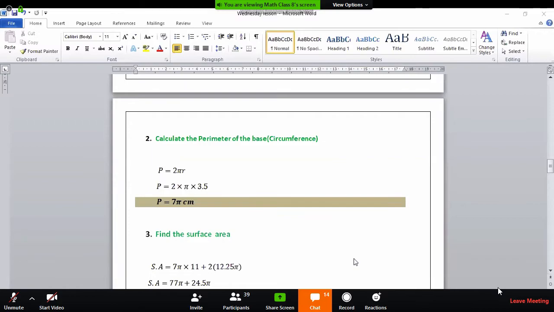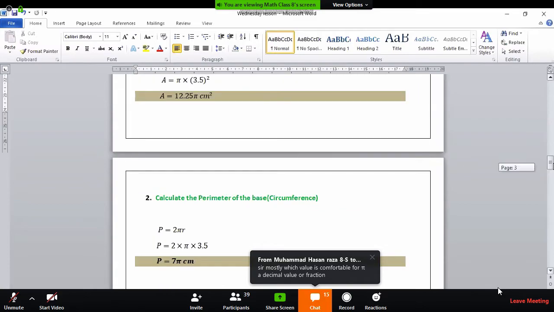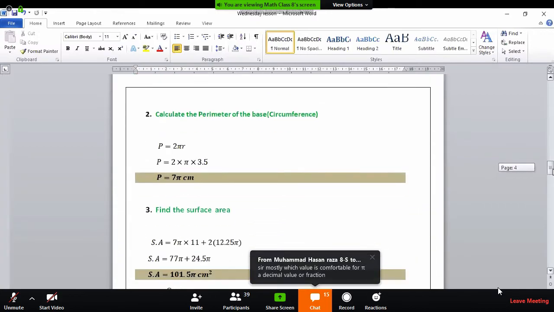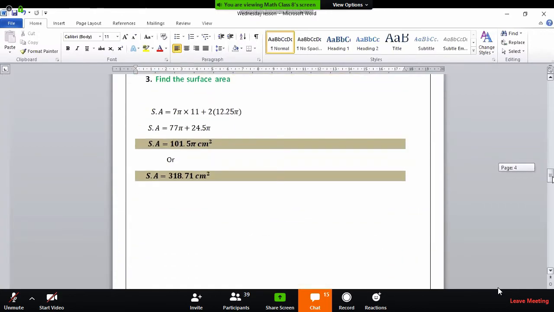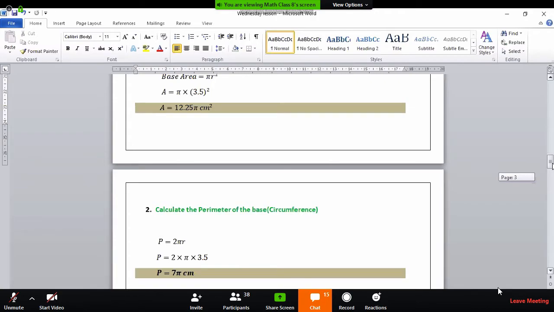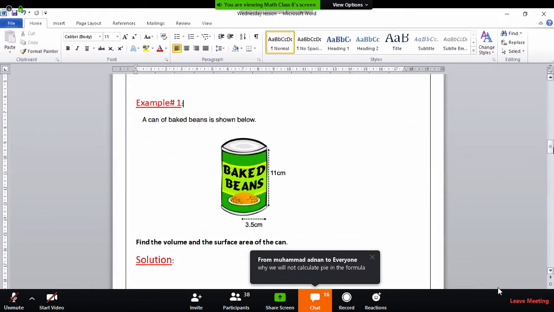We'll be finding the perimeter of the base, because it is required in finding the surface area. Students, I have not calculated the volume over here. I have just calculated the surface area. But when I share the document with you, inshallah I'll be writing the calculation of the volume also. We have calculated the perimeter of the base. Now listen to me very carefully. The base is circular.